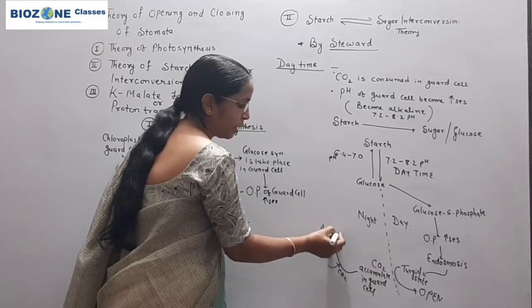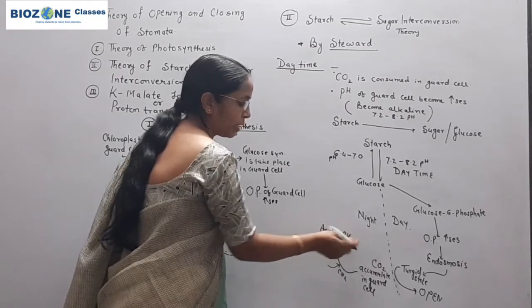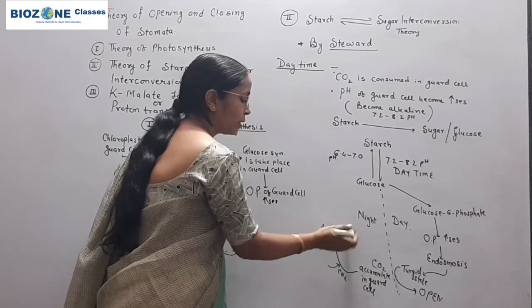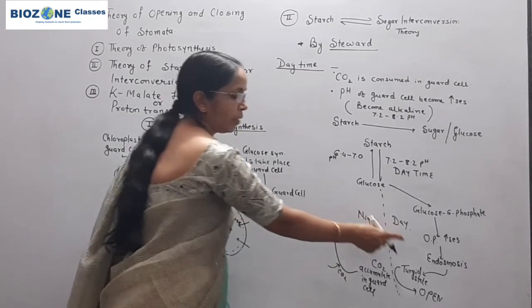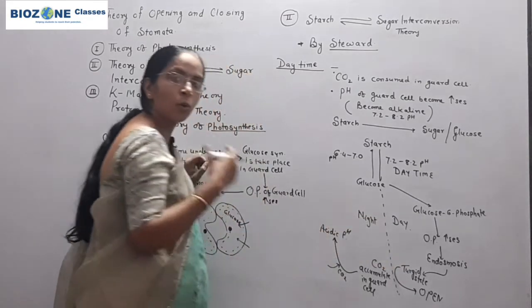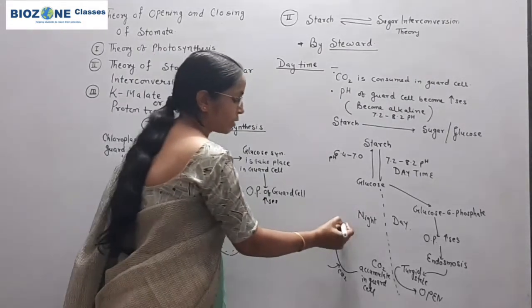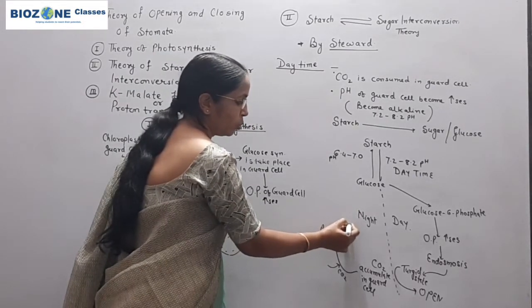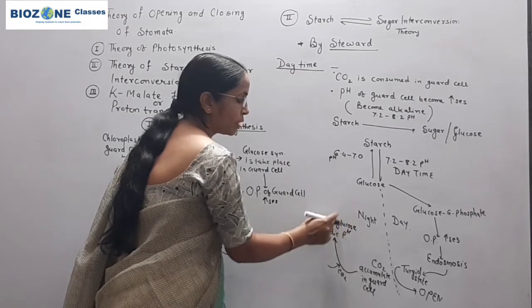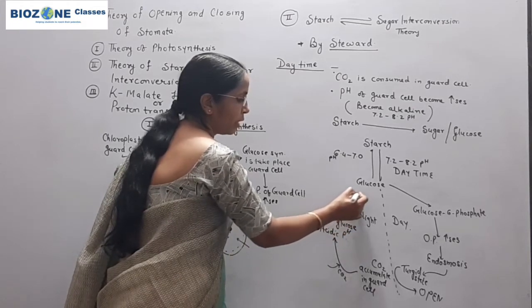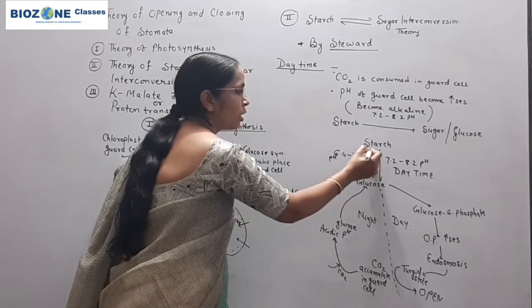At acidic pH, the guard cells undergo exosmosis. Now why do the guard cells undergo exosmosis? Because the glucose which is formed gradually converts into starch.